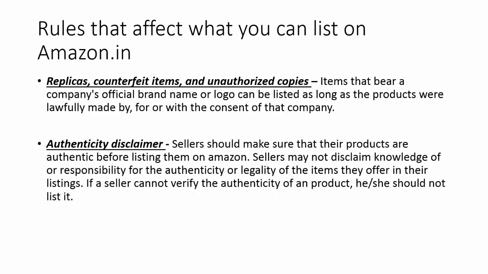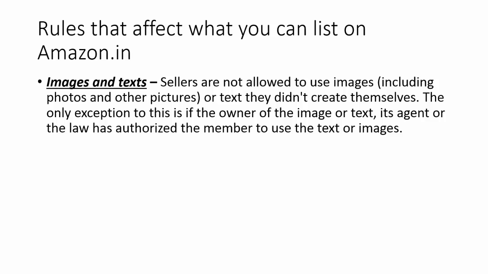Replicas, counterfeit items, and unauthorized copies. Items that bear a company's official brand name or logo can be listed as long as the products were lawfully made by or with the consent of that company. Sellers should make sure that their products are authentic before listing them on Amazon. Sellers may not disclaim knowledge of or responsibility for the authenticity or legality of the items they offer in their listings. If a seller cannot verify the authenticity of a product, he or she should not list that product.